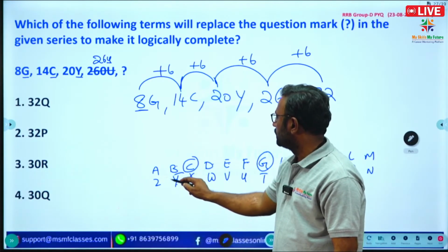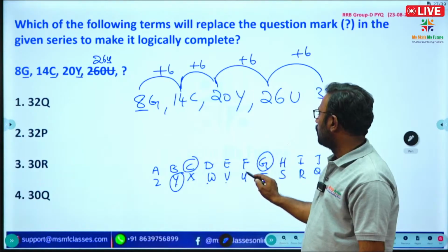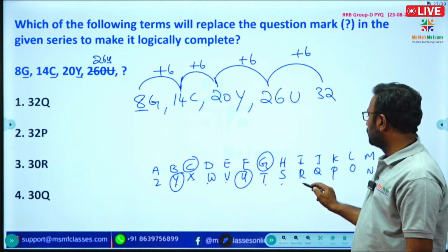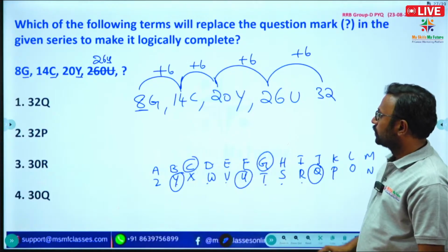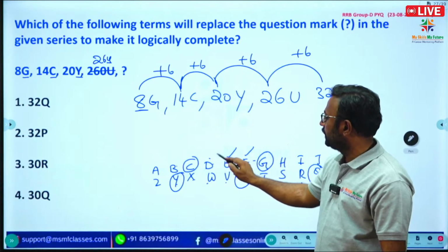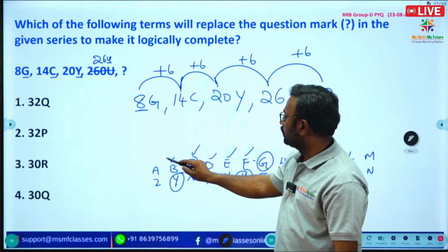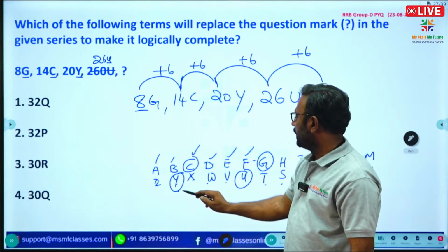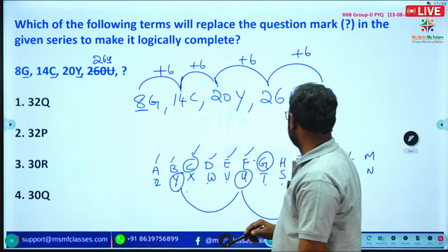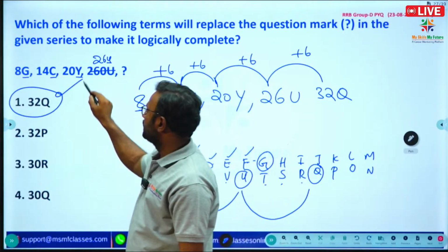Here from G to C is 4, C to Y is 4, and Y to U is 4. So we can write that 32 Q is there. So option 1 is correct.